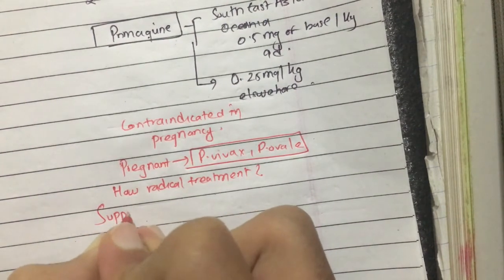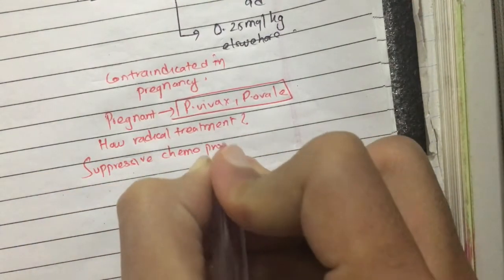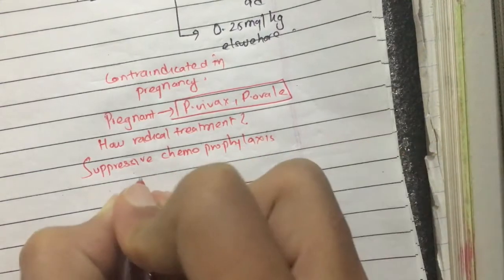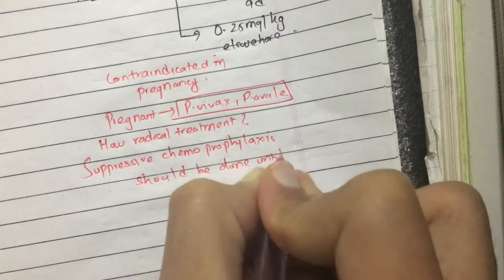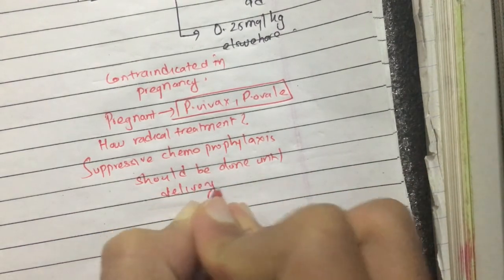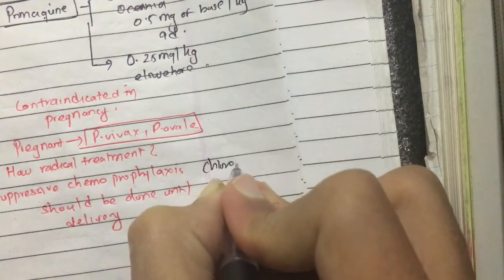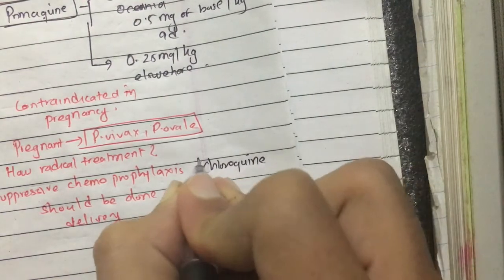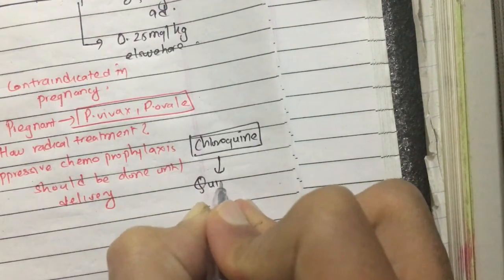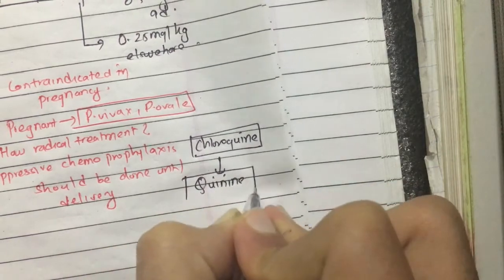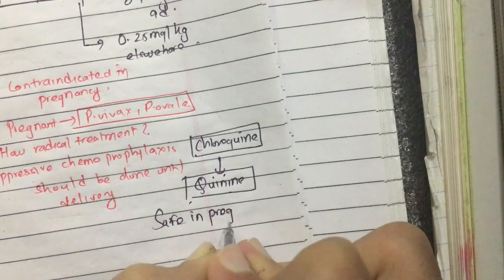Suppressive chemoprophylaxis should be given until delivery. It is done with chloroquine in areas where chloroquine is sensitive. But if chloroquine is resistant, then we give quinine, because both these drugs are safe in pregnancy.